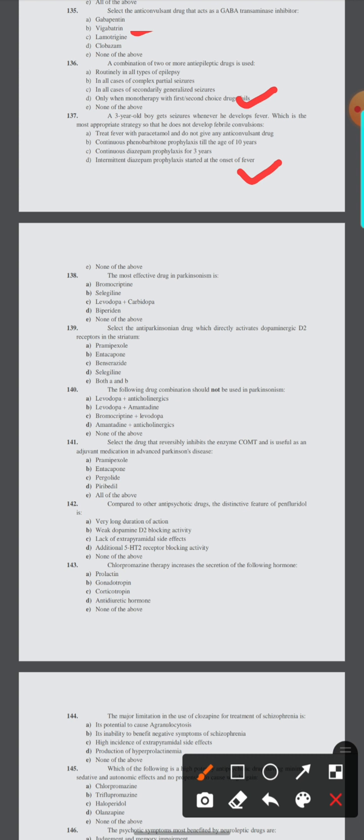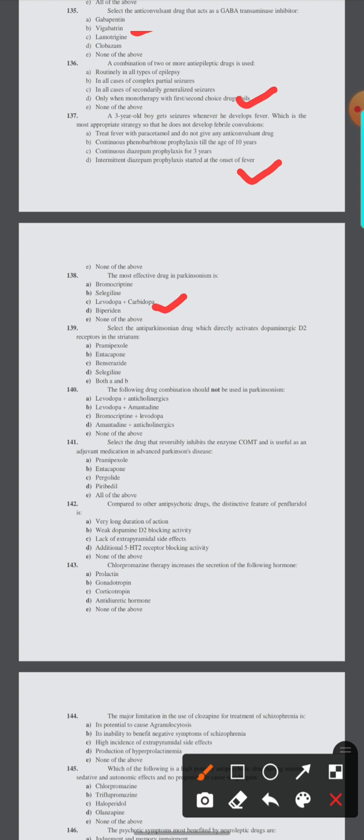138. The most effective drugs in Parkinson's are bromocriptine, selegiline, levodopa and carbidopa, benztropine, or none of the above. 138 is C, levodopa and carbidopa.